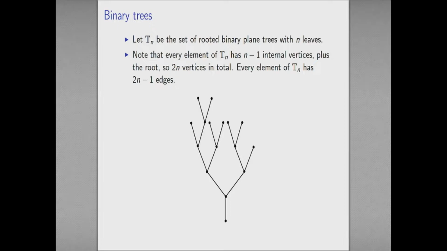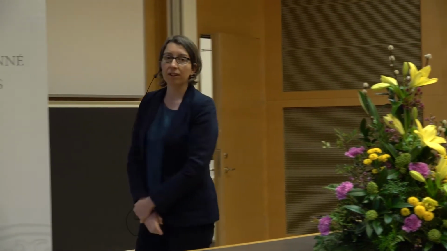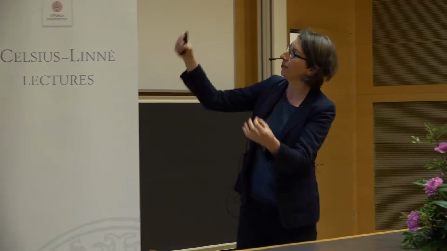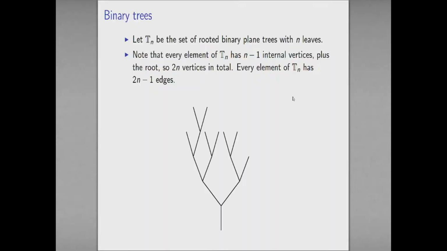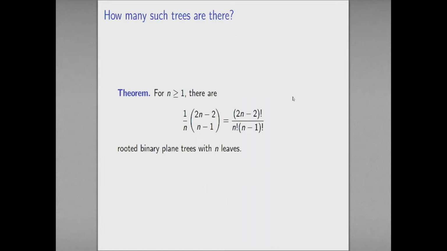And it turns out that every element of Tn has 2n-1 edges. So there are lots of things about these trees which are fixed if I fix my number of leaves. But there's of course the shape, which can be different. I'm not going to draw the dots because it's going to get tiresome to keep having them in. So just the points where these edges meet are going to be the vertices of my graph. The first, most basic thing you might want to ask is, how many of these things are there?